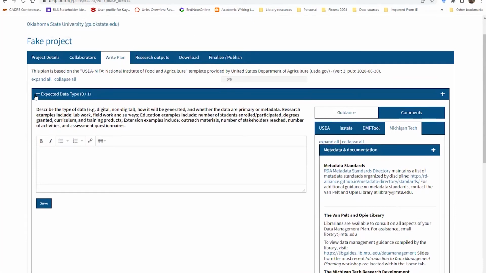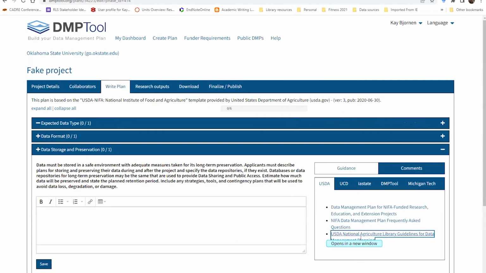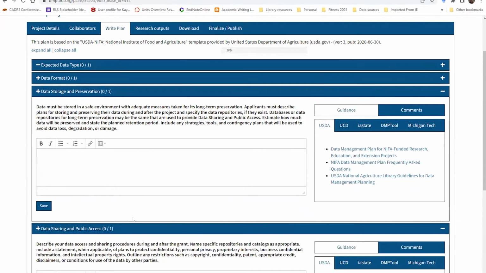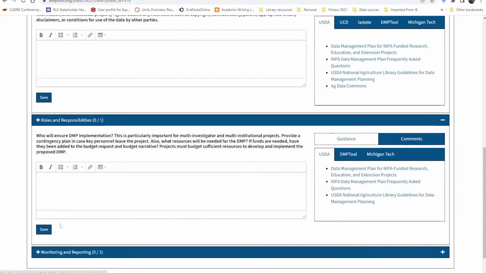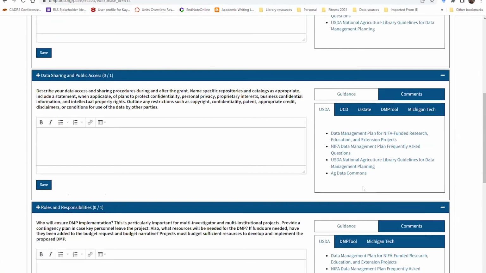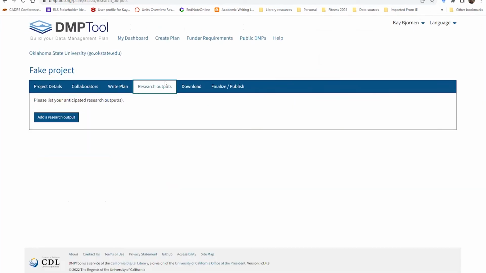Then let's scroll through a couple more of these. Let's look at data storage and preservation. And so, you're just going to fill in each one of these text boxes with what you plan to do. Data sharing and public access, okay? And so on, roles and responsibilities, and monitoring and reporting.